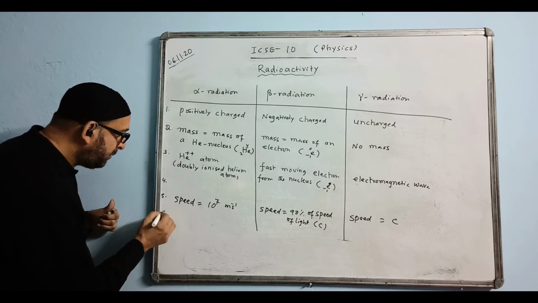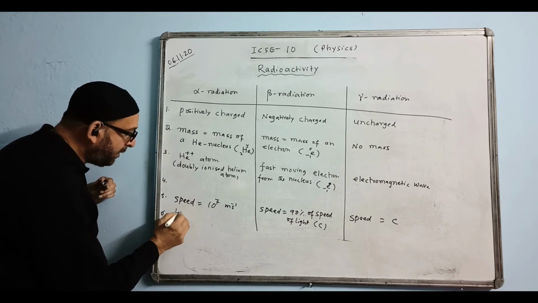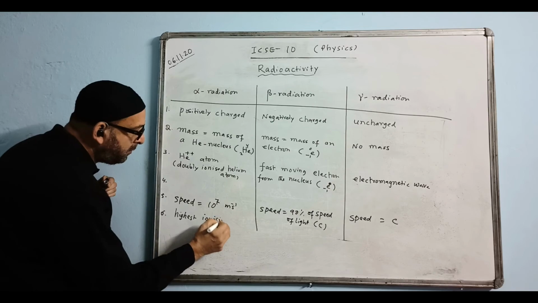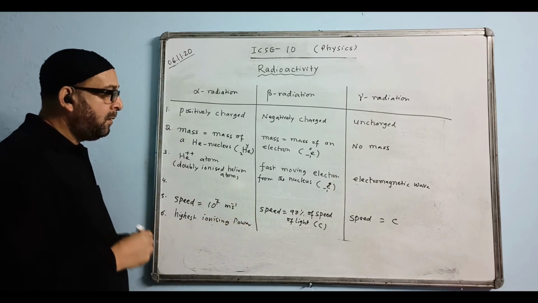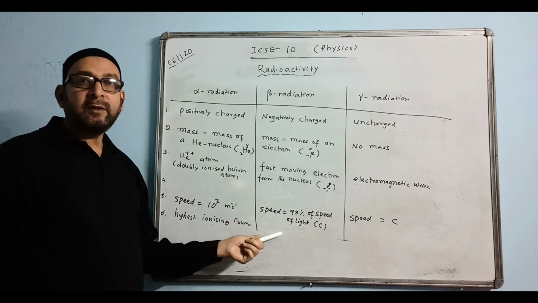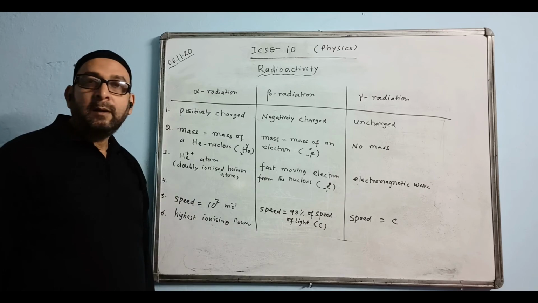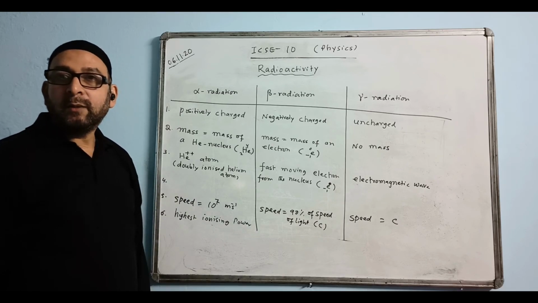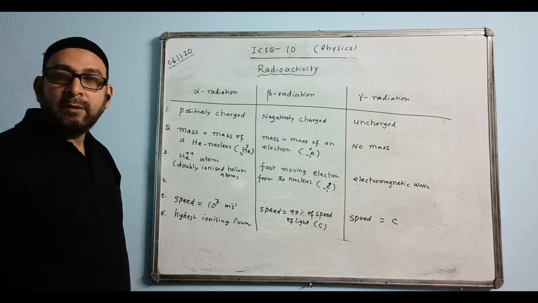Then you write next point. Highest ionizing power. Less ionizing power, second column, less ionizing power. And gamma radiation we write least ionizing power.